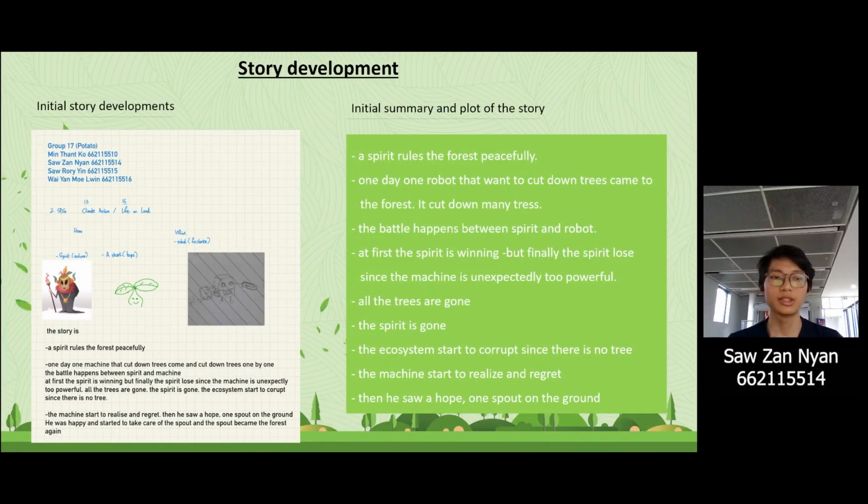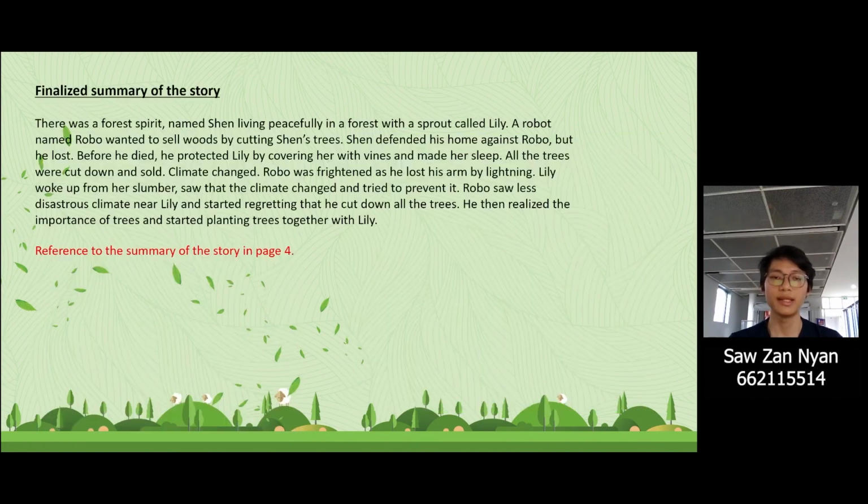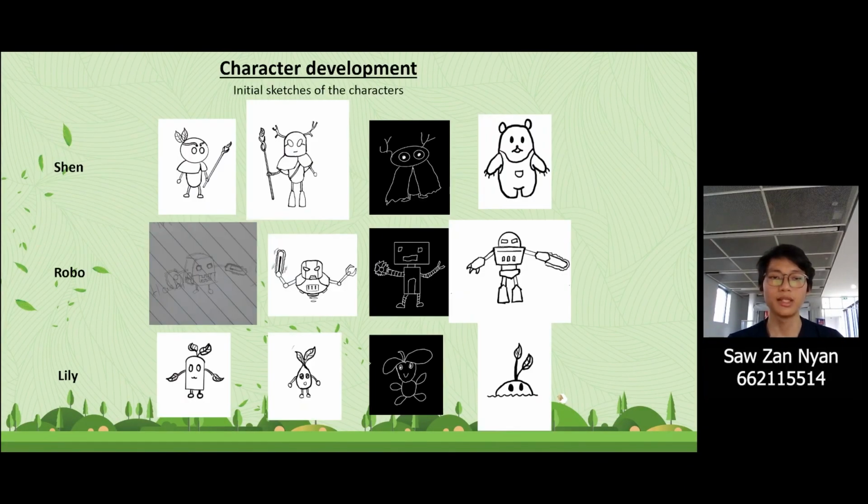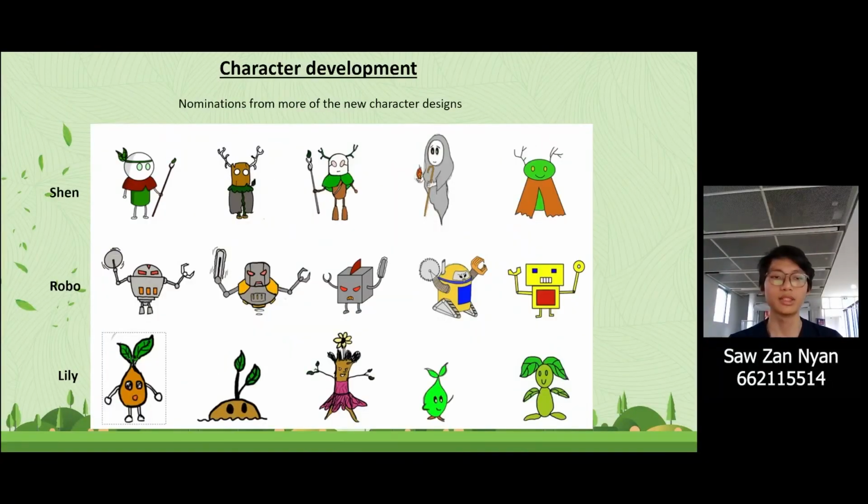This is the initial story summary, and this is the finalized summary of the story, which is a reference to page 4 of these PowerPoint slides. And these are the initial sketches of the characters Shen, Robo, and Lily. And these are the nominations for more of the new character designs.